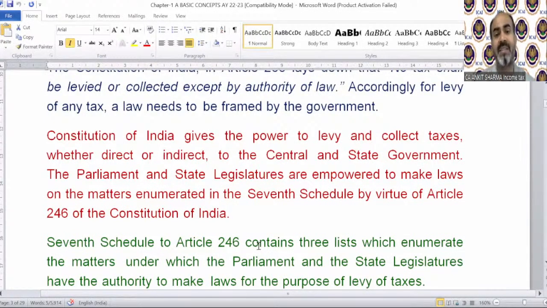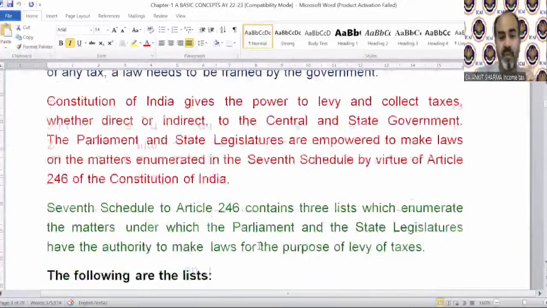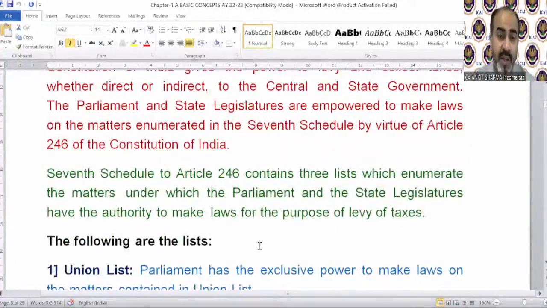The parliament and state legislatures are empowered to make laws on the matters enumerated in the 7th schedule by virtue of Article 246 of the Constitution of India. So this is Article 246, which technically covers the levy of income tax provision, which is covered in the 7th schedule. The 7th schedule to Article 246 contains 3 lists which enumerate the matters under which the parliament and the state legislature have the authority to make law for the purpose of levy of tax.